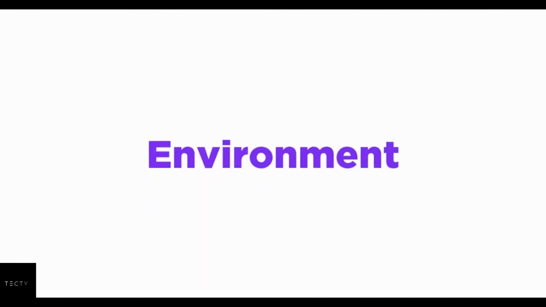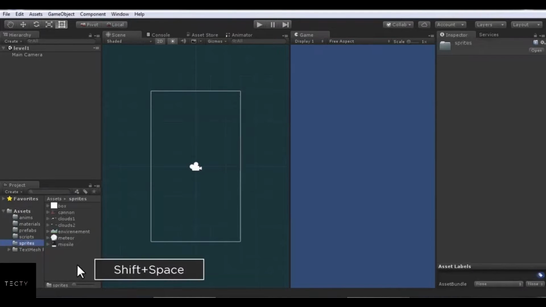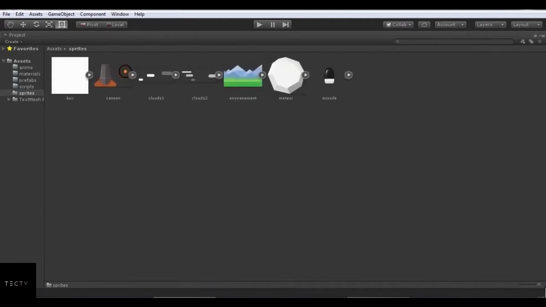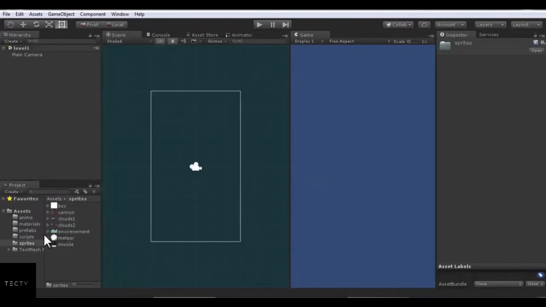So, let's start from zero. First, set up environment. For that we need some pictures or sprite. In Unity, sprite means picture. Shift plus space to full screen, and same for go back to normal. Here set camera color.